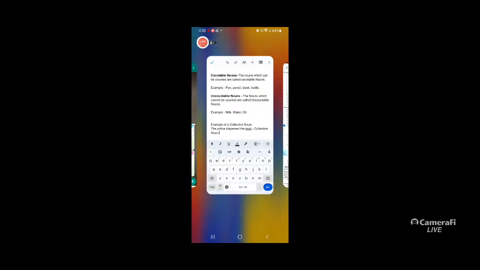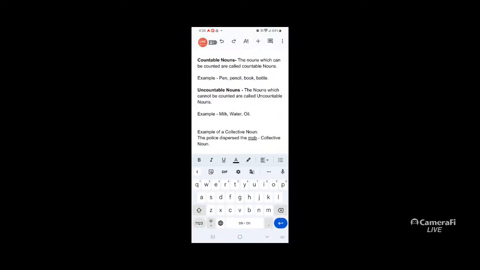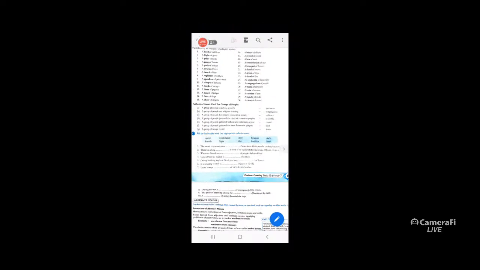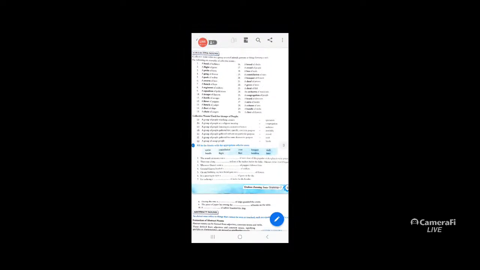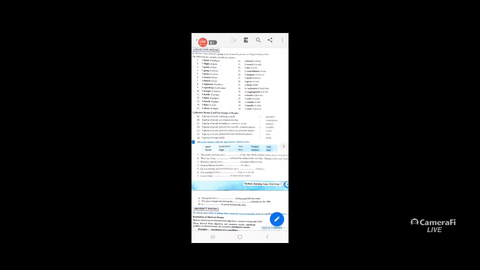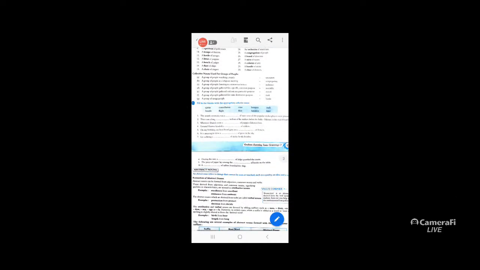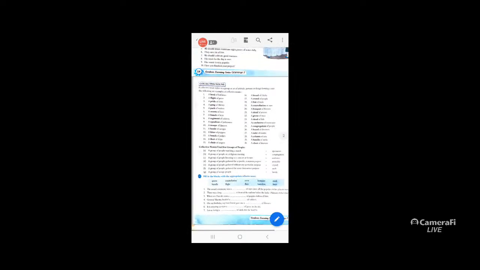So like this, in a sentence, suddenly you will find a collective noun, and it is very important for this reason to remember all the collective nouns that are given in the book. Your responsibility will be to remember all these 30 collective nouns.